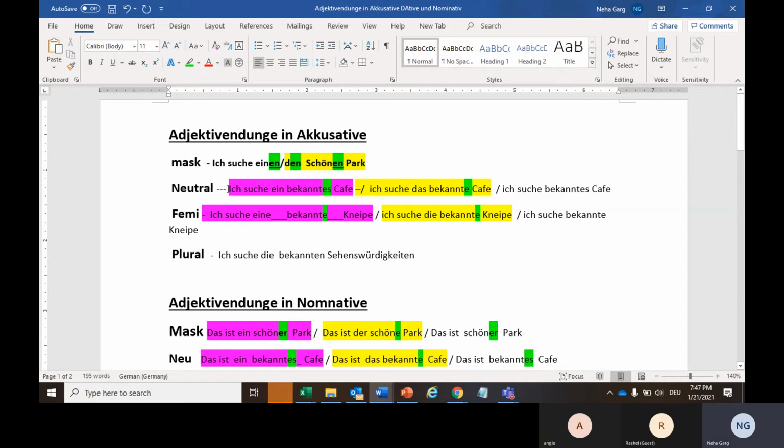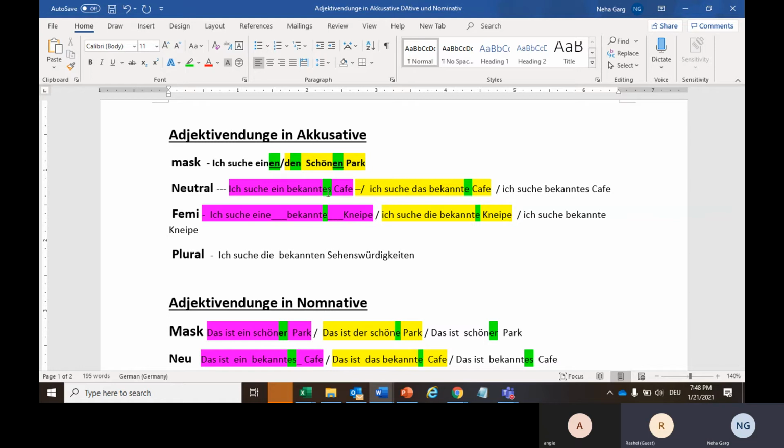Now, Rachel, can you read this neutral case for us? Ich suche ein bekanntes Café. Ich suche das bekannte Café. Suche, search. Ich suche ein bekanntes Café. Ich suche das bekannte Café.